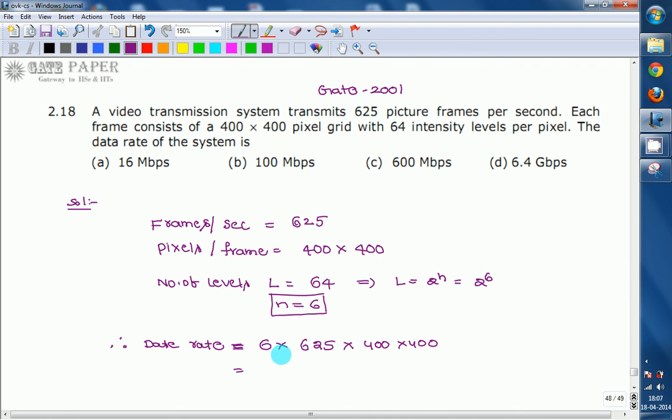If we multiply 6 into 625 into 400 into 400, we get a total of 600 megabits per second, Mbps. Now the answer is C, that is 600 megabits per second.